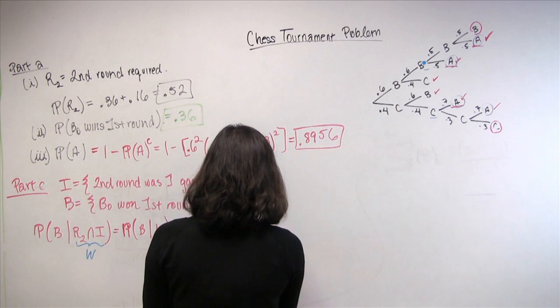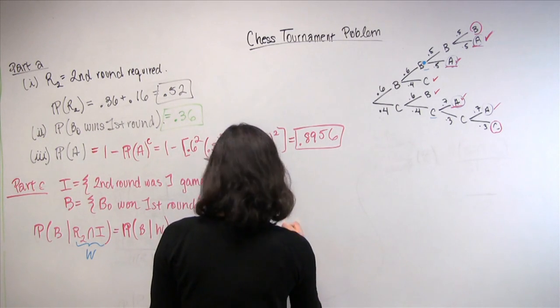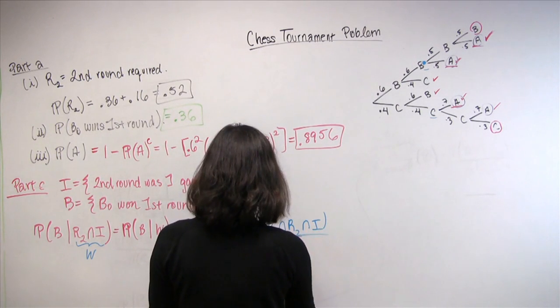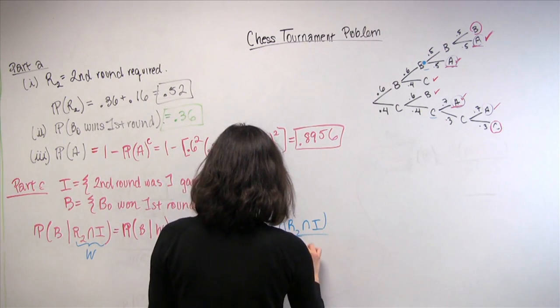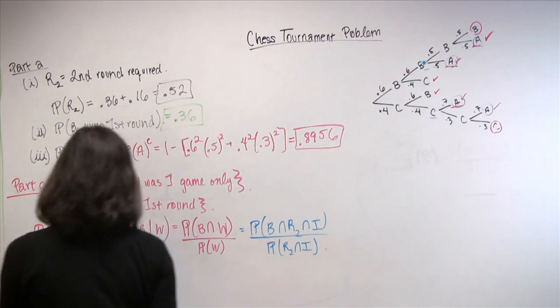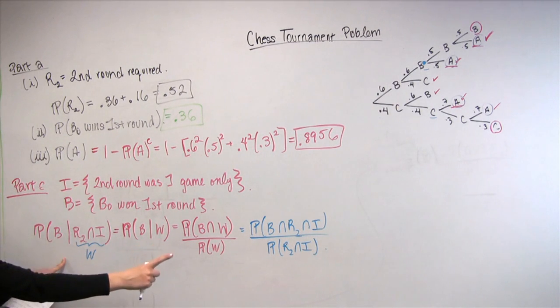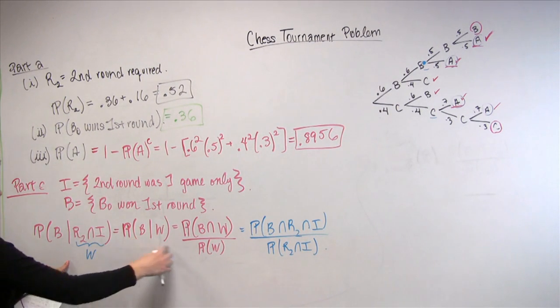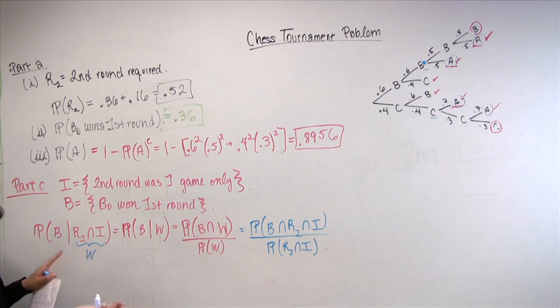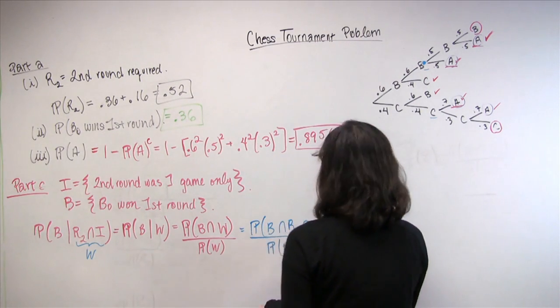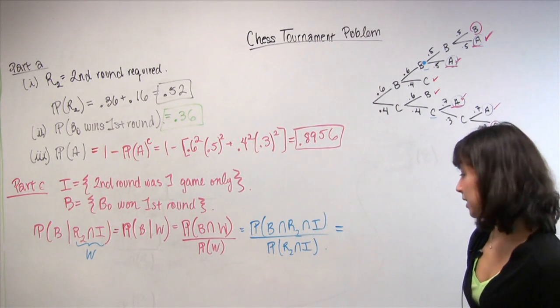And so if you do that over here, you get the probability of B and R2 and I divided by the probability of R2 and I. So hopefully, jumping from here ahead to here, you see that the definitions act exactly the same way. But these are two very short intermediate steps that should help you convince yourself that the same definition still works. So let's start with the denominator because the denominator looks a little bit easier.